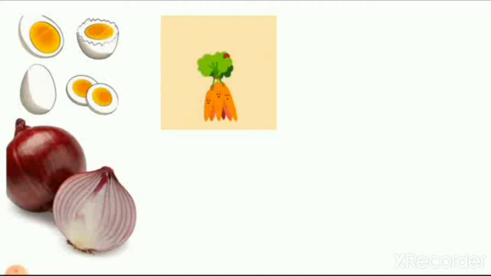We eat eggs, carrots, vegetables, and many vegetables we eat. Onion, and coriander we use for garnishing dishes, food, and many things. We also make a sauce of coriander. So we make a green sauce from coriander, and we use this in our food.